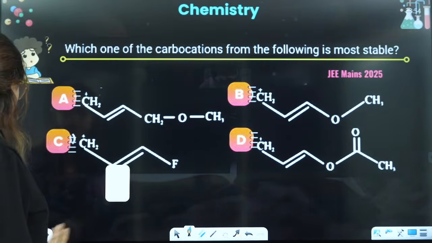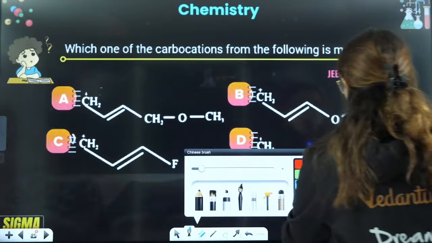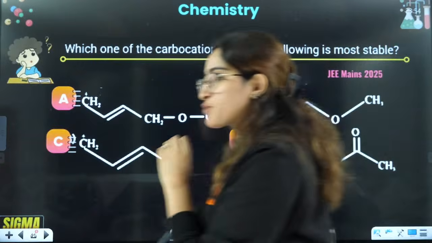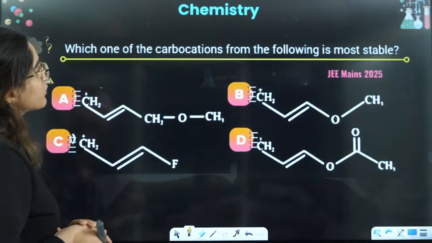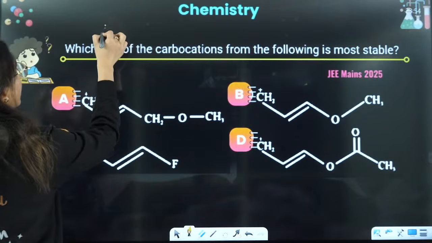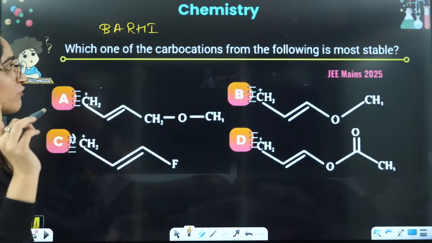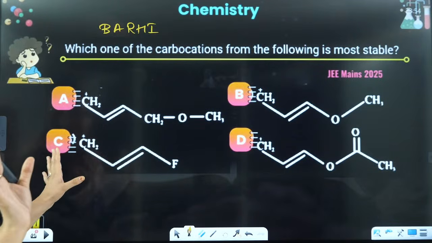So let's see, not that much we are left with, guys. Let's do this. JEE Mains 2025 question: which of the following carbocations is most stable? Again, we will apply BARHI here, B-A-R-H-I. So I'll see first if there is any kind of back bonding here.